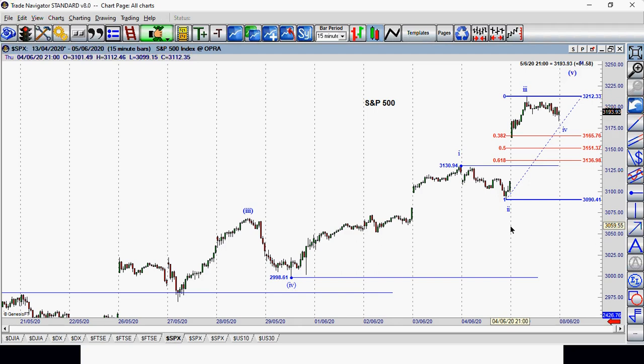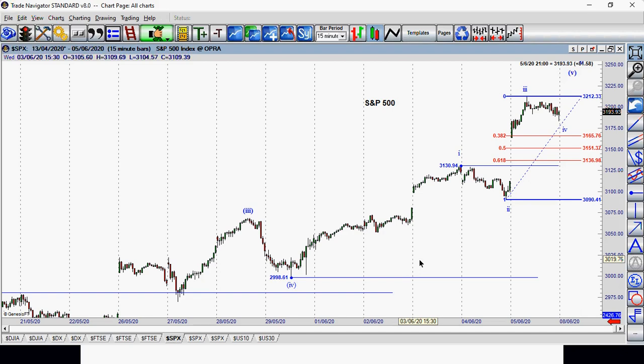But the most important thing is the size of the stop loss, because if your stop loss is too big, then the profit has to be big as well. If I take a stop loss of 100 points, for example, I need a profit of 200 points. So if we look at this chart here, the previous low was 29.98.